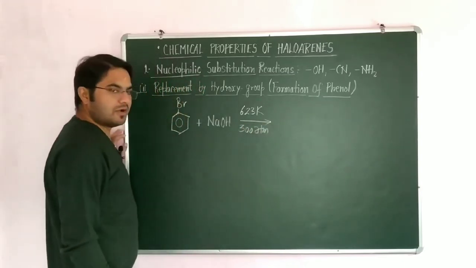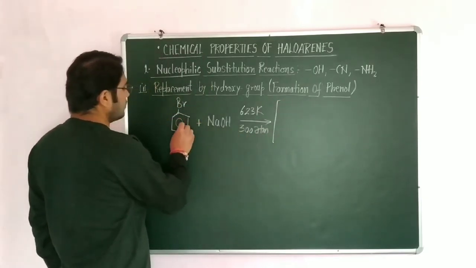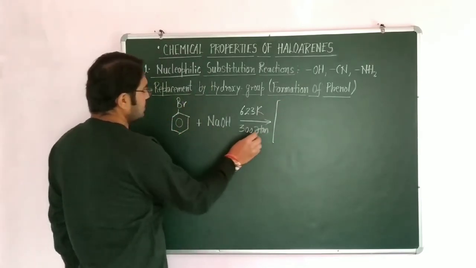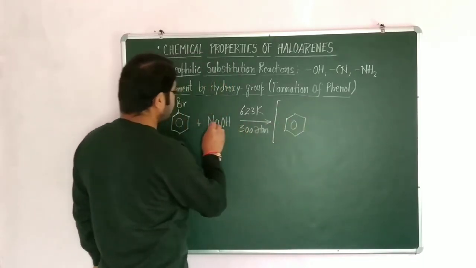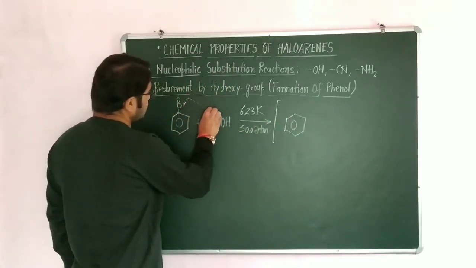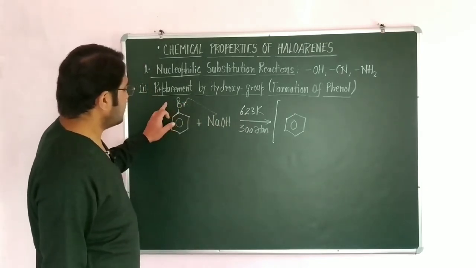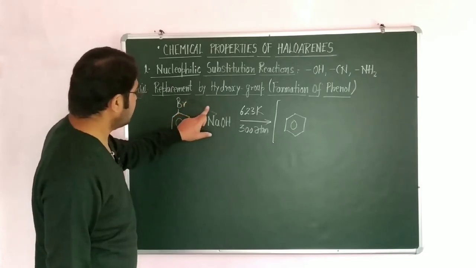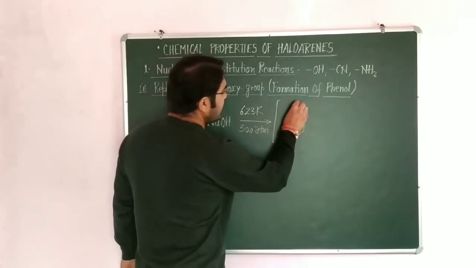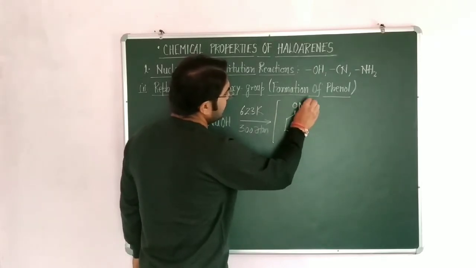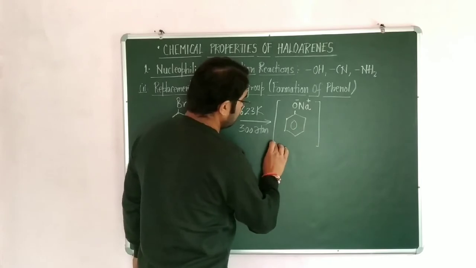First it forms sodium phenoxide, unstable. Generally we observe that NaBr is replaced and OH is attached, but in aromatic compounds HBr is lost and ONa is attached on the ring, O negative and Na positive, and this is a very important compound.